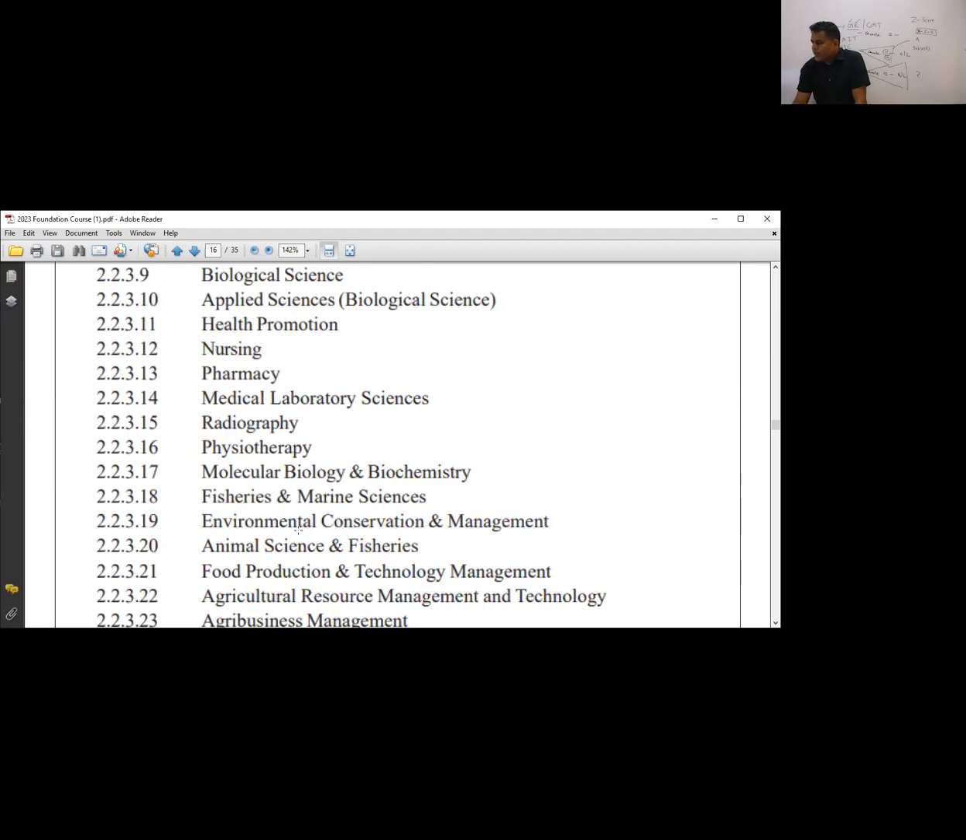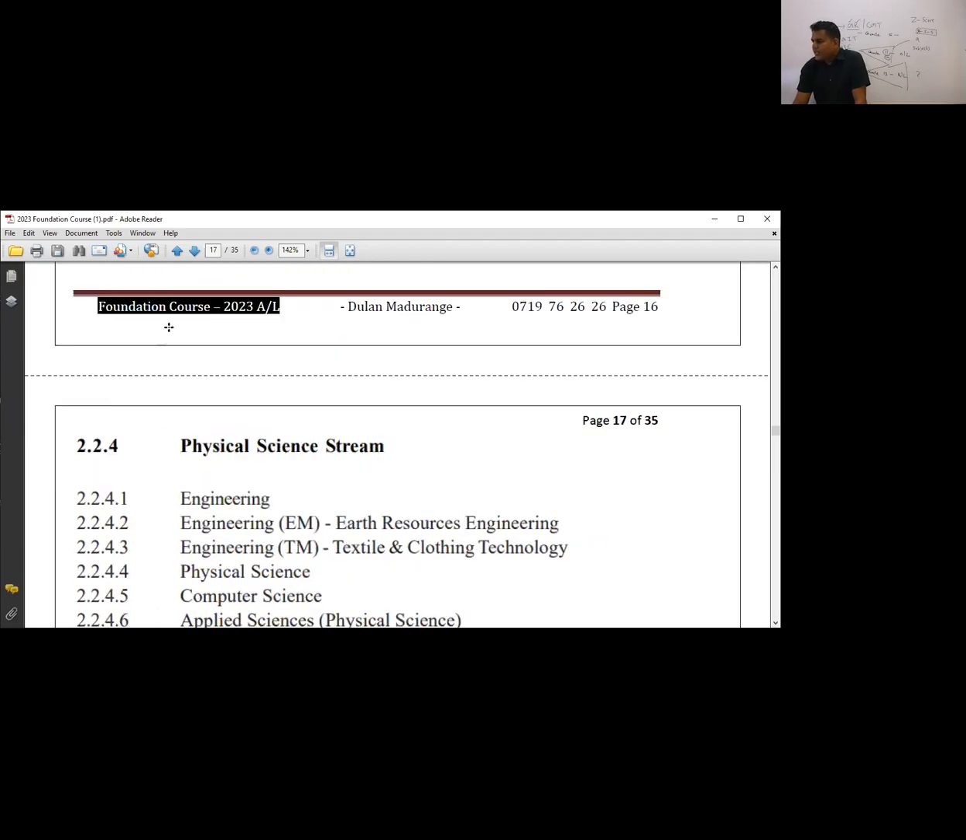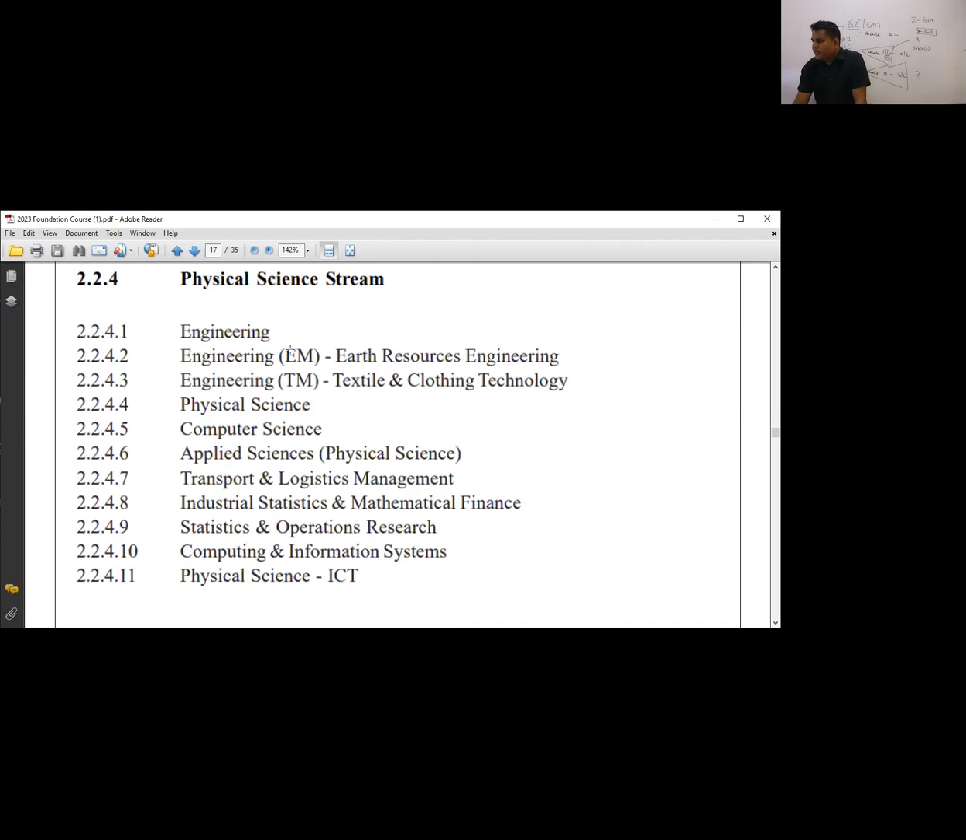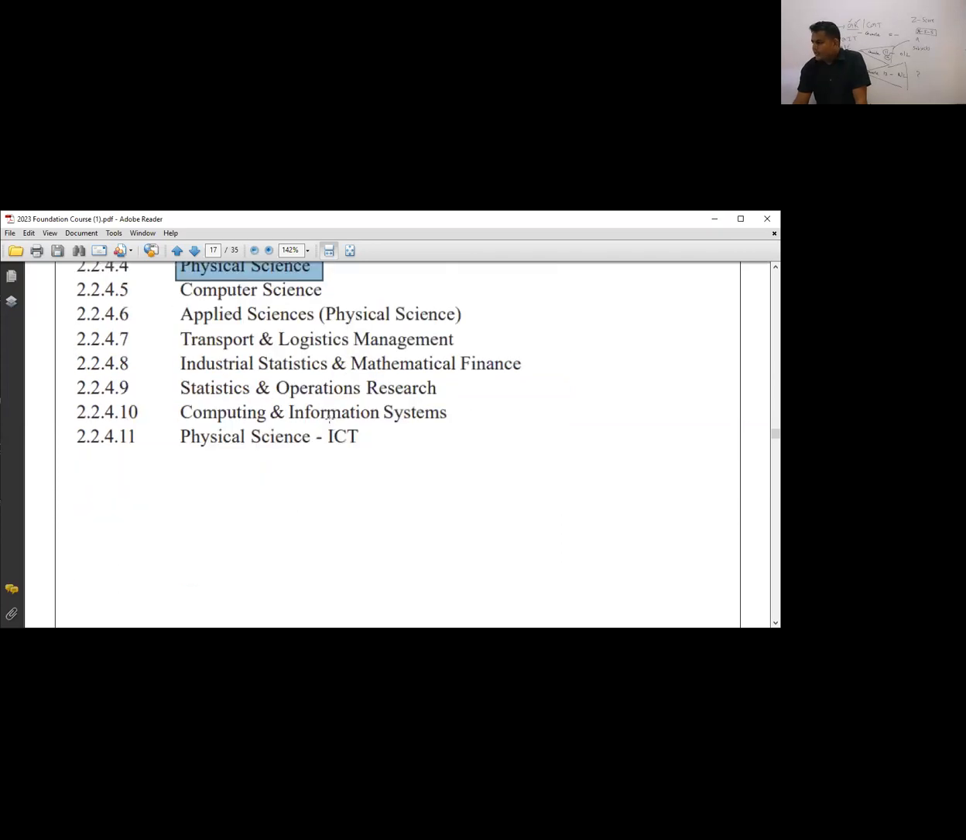So for A-level math students, this is the region. Engineering. This engineering course is available only for the students who are doing chemistry. Then physical science, the next important one. Computer science, applied science, transport and logistic management, industrial statistics, computing and information systems, physical science, ICT. So this is physical science for science students, that is the physical science stream.